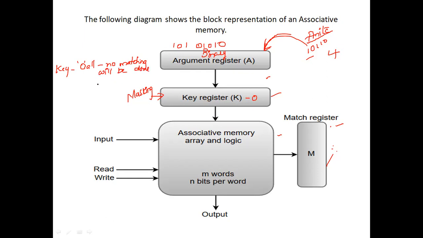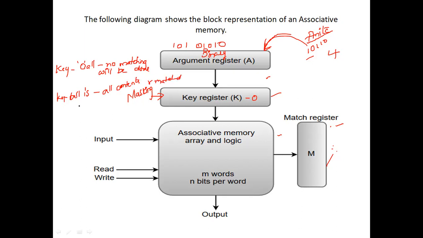If the key register is having all ones, all the contents are matched.